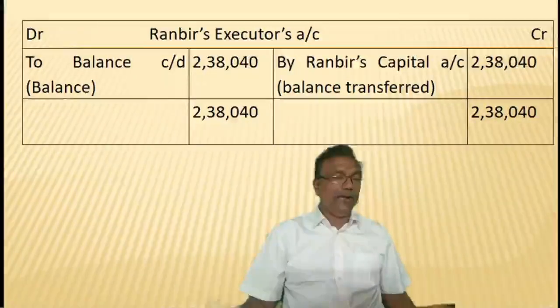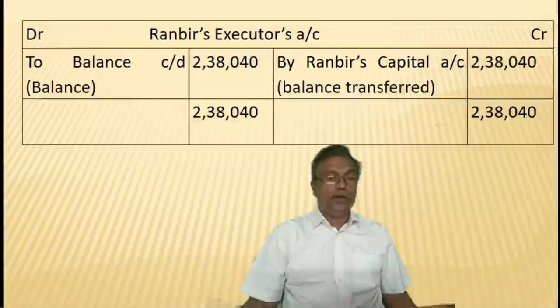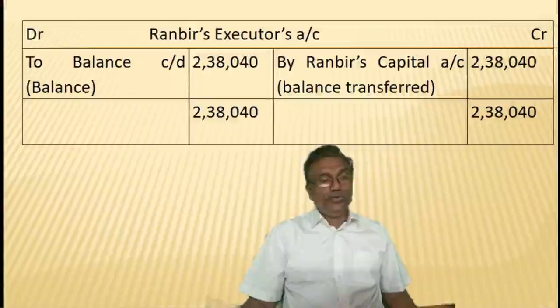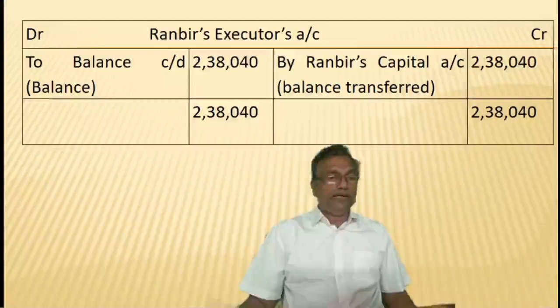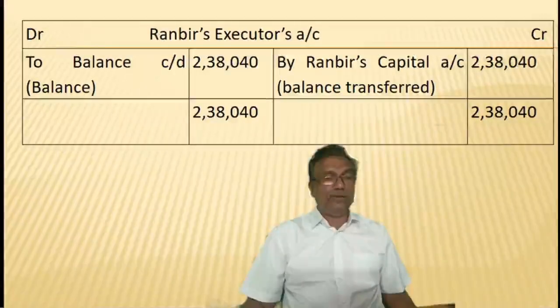Now this executor's account will be closed if it is paid in the form of cash. An entry will appear on the debit side as to cash or bank account. If the amount is not paid completely, or a part payment is made and the other part remains to be paid, then the balance will be carried forward to the balance sheet on the liability side.